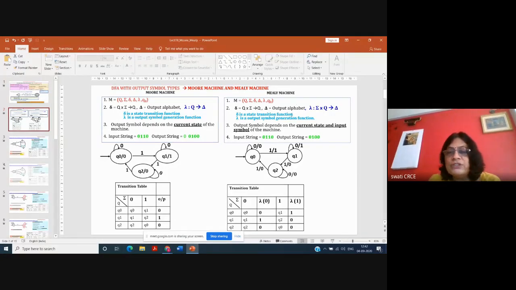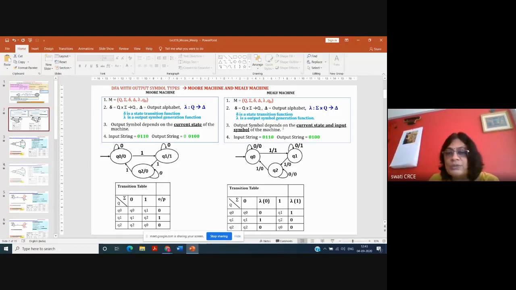And in case of Mealy machine, this output symbol is not written inside the node. Okay, it is outside. So why is it outside? Because it depends on this input symbol. This is 0/0. That indicates that 0 is the input and this 0 is the output. So this output symbol depends on this input symbol as well as the state. So it depends on the combination of the state and the current input symbol. It depends on the situation of your machine, which state it is in, and what the input symbol is. Depending on that, the output symbol is generated.